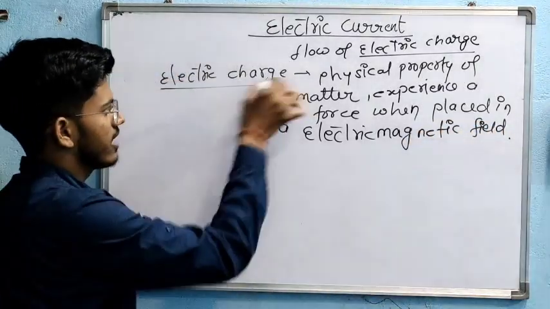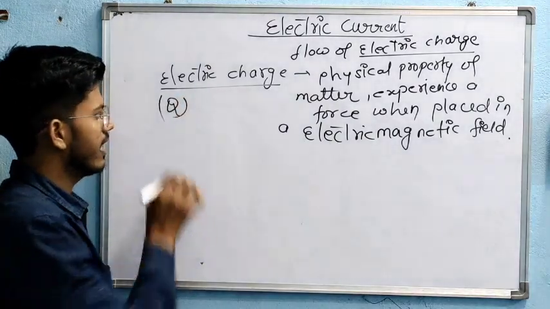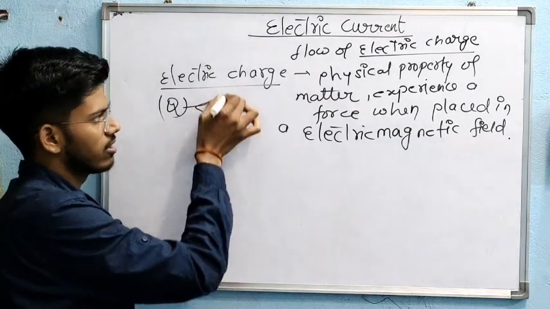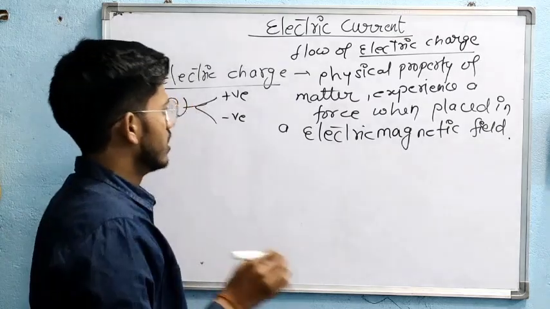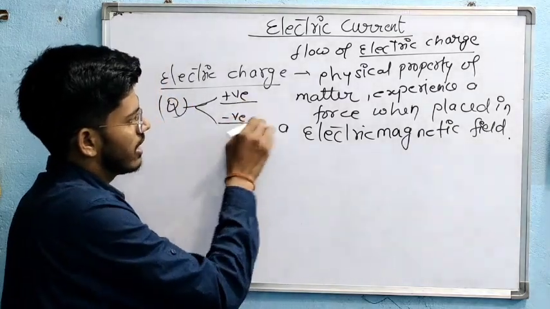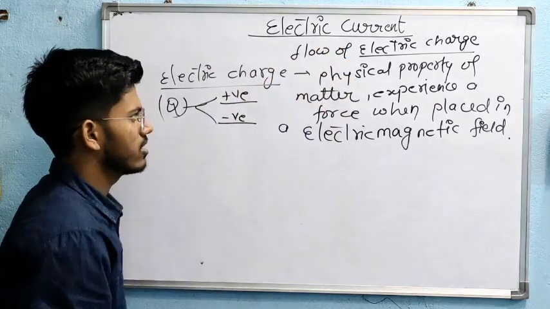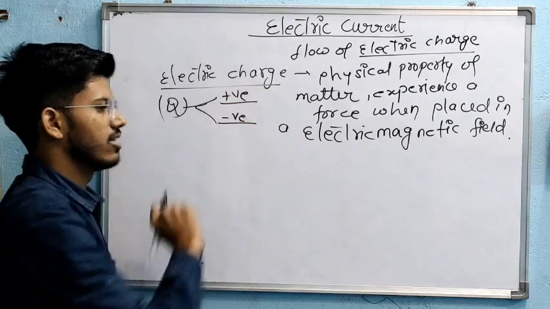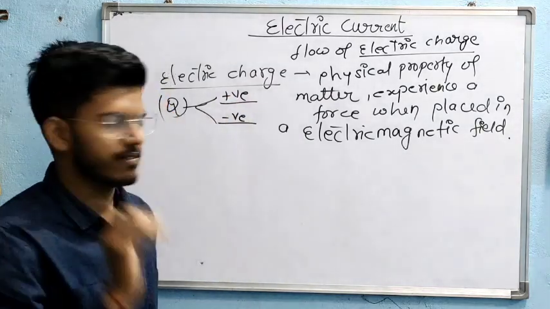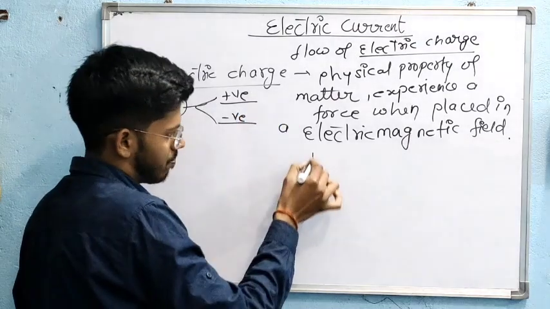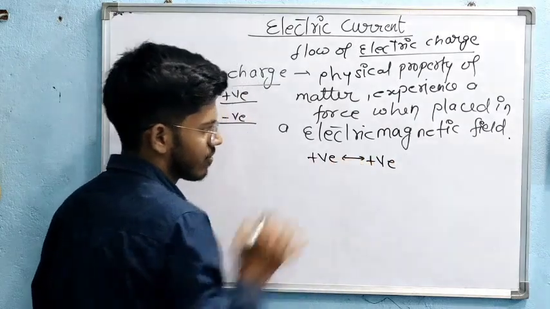Electric charge is represented by the quantity capital Q and has two types: one is called positive and the other is negative. Here we discuss the nature of the charge. Both are possible.